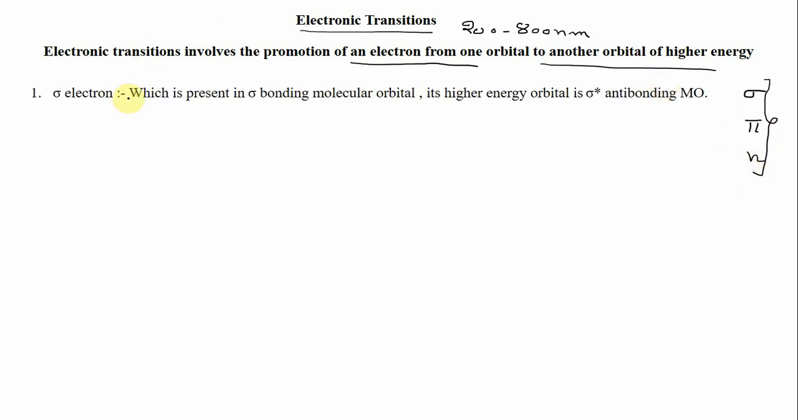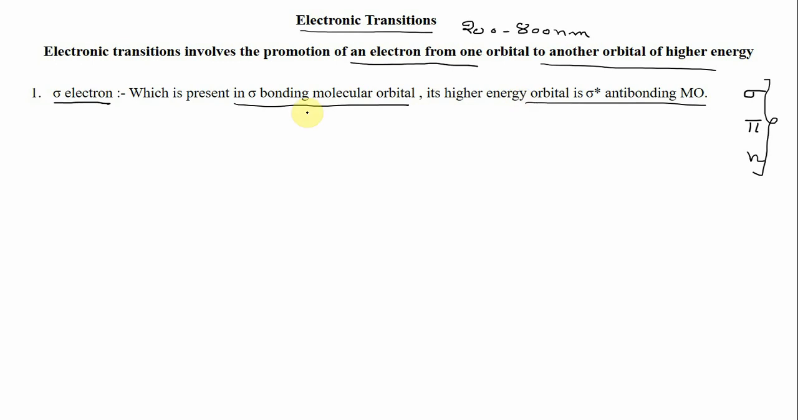So your electron, as I already told you, may be a sigma electron, which is present in a sigma bonding molecular orbital, and the higher energy orbital for this sigma bonding molecular orbital will be the sigma star anti-bonding molecular orbital. So if an electron is present in one sigma bonding molecular orbital, there will also be one sigma star anti-bonding molecular orbital, which will be vacant and of higher energy.